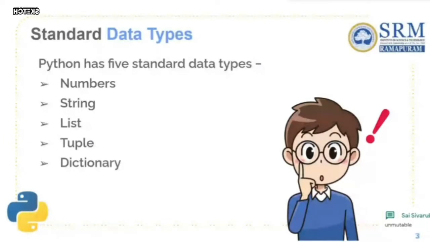And coming to dictionaries, we can compare them with the dictionary we have in the world. Like a dictionary which has words and meanings in it, it's the same. In this data type, there are keys and values, where keys can be compared to the words in the dictionary, and the value can be compared to the meaning. So if up is the key, the meaning of up, which is to signify the direction, is the value. Next slide.